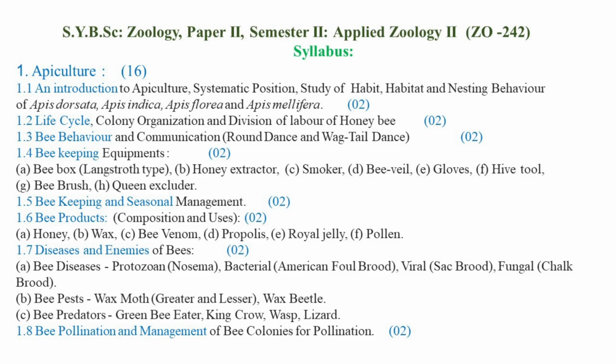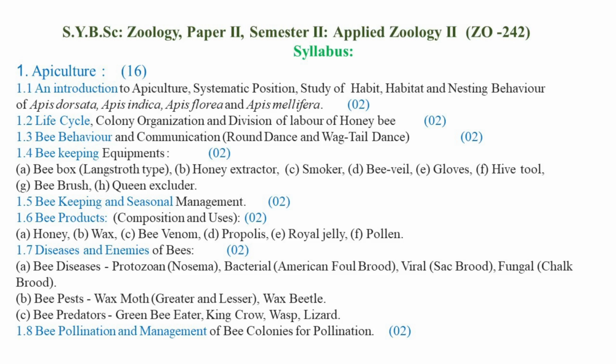And thus the beekeeping equipment such as the bee box, the Langstroth hive or the artificial bee box, which was discovered by L. Langstroth, which is useful for the growing of the hive bees or the domesticated type of honeybees in the bee box.